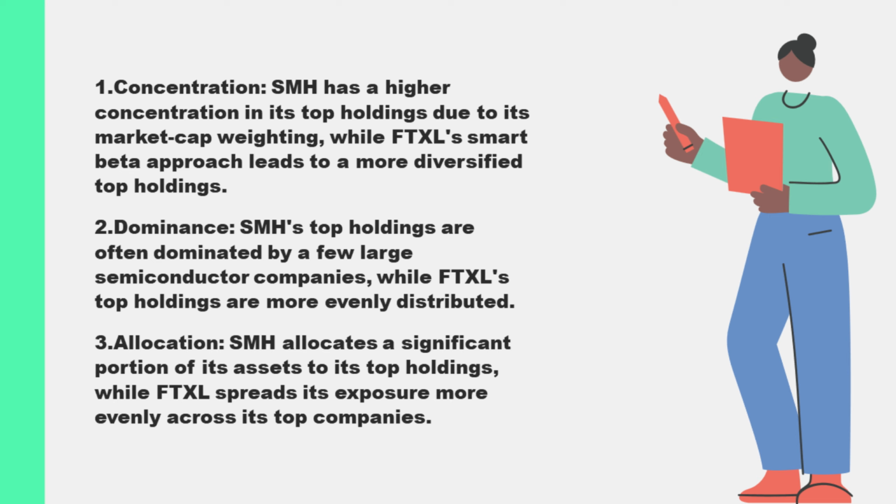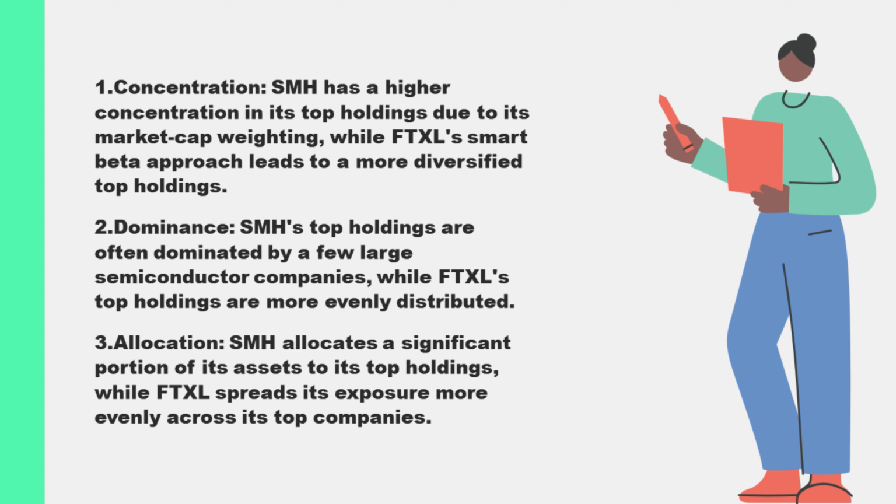For instance, TSMC or NVIDIA might dominate SMH's portfolio, whereas FTXL would have a more equal weighting among its top companies, including firms that might be mid-sized or have strong growth potential as identified by the smart beta factors. In summary, SMH's top holdings are heavily concentrated in the largest semiconductor companies, with a significant portion of its assets allocated to a few key players.